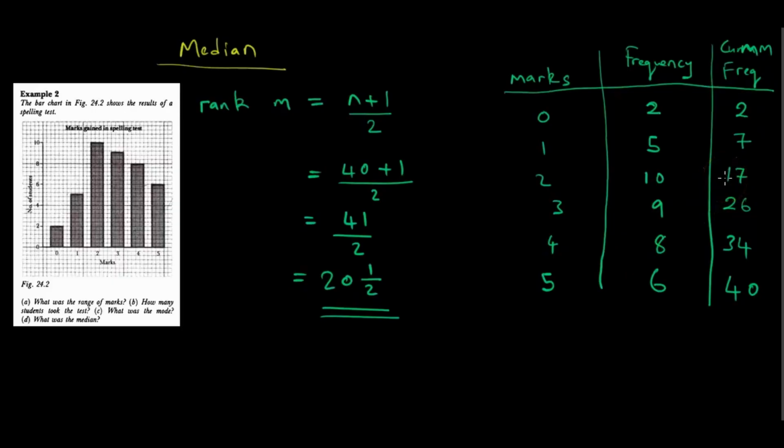Towedzera ma-students akawana 3 pama-students akawana 2, 1, 3. Saka the moment yatinosvika pa 4 panapa tikuti 34, tiri kuti ma-students ese akawana from 0 to 4 marks i34 students. Then if we add ma-students akawana 5 marks tawana 40.